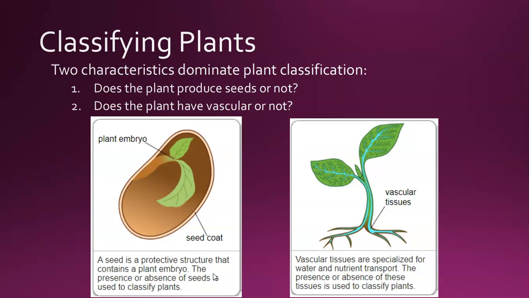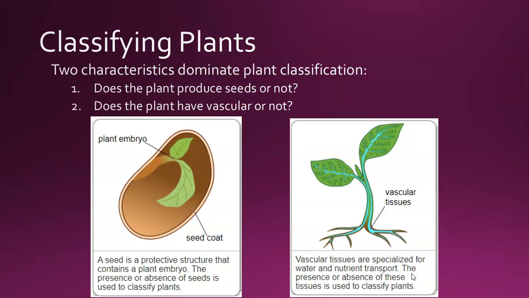And so the presence or absence of seeds is used to classify plants, because not all plants actually produce seeds. Now, the other term you're going to hear a lot about today is vascular tissue. Vascular tissues are specialized for water and nutrient transport. The presence or absence of these tissues is also used to classify plants. Some plants have vascular tissue, some plants don't.